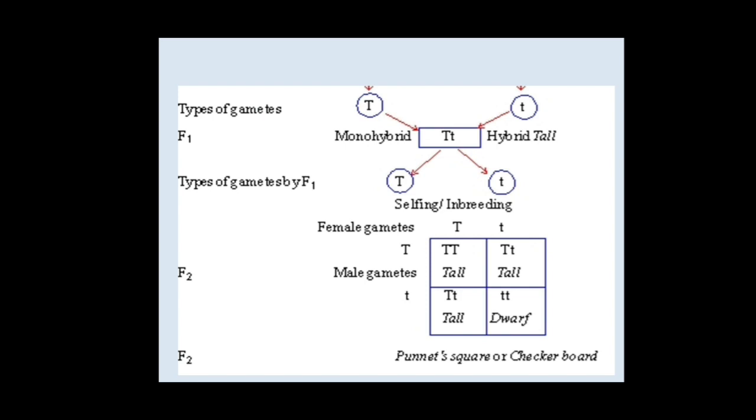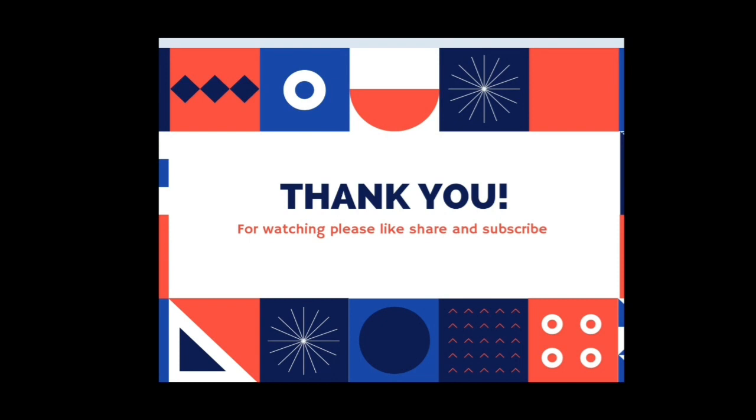So this is the monohybrid cross. It is very easy. And this square box is known as Punnett square or checker board. This can also be asked in a one word or 1 mark question. So this was all about the monohybrid cross. We will discuss the dihybrid crosses and the laws of Mendel.